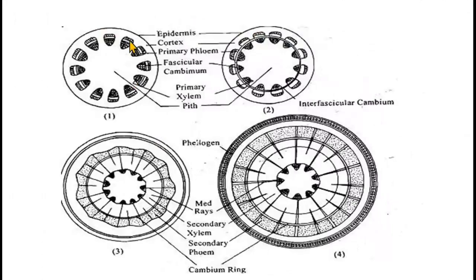This is the growth. You can see the primary structure, then the cambium starts dividing. This is fascicular cambium, and then this particular cambium joins, it will form a ring. This is interfascicular, in between the vascular bundles, and this is fascicular. So fascicular and interfascicular cambium join and make a cambial ring around the vascular bundles, and then the secondary growth starts. This is the final structure where all the secondary tissues, secondary phloem, secondary xylem, cambial ring, and phellogen have been formed.